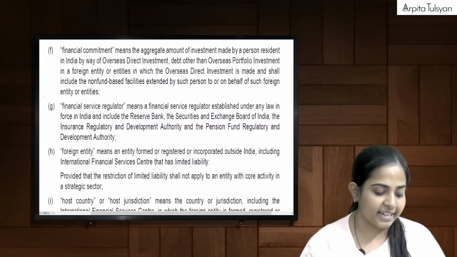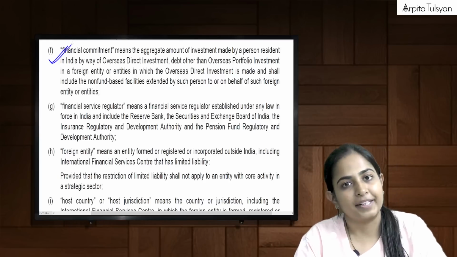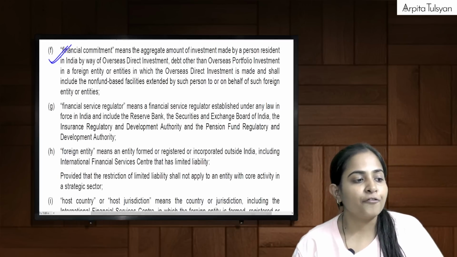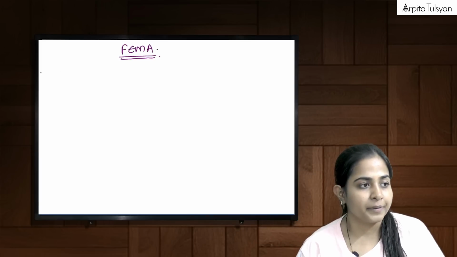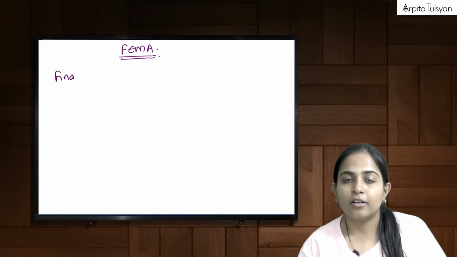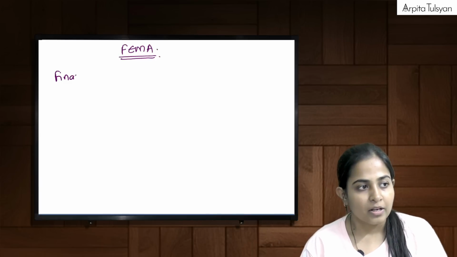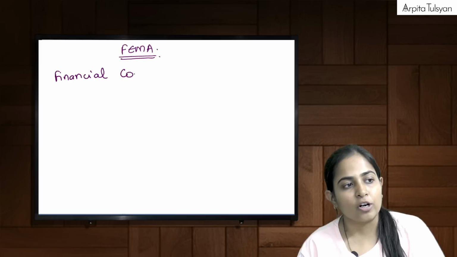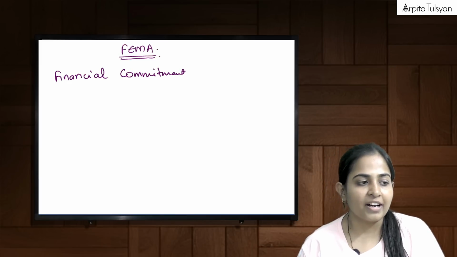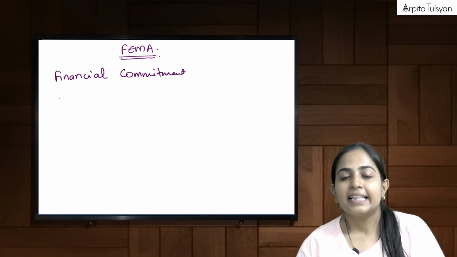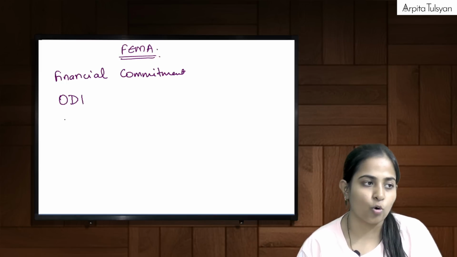Next definition coming up here is financial commitment. Now, there will be a few important terms coming here. Four terms which are linked to each other. One is financial commitment. Then we have overseas direct investment, ODI.